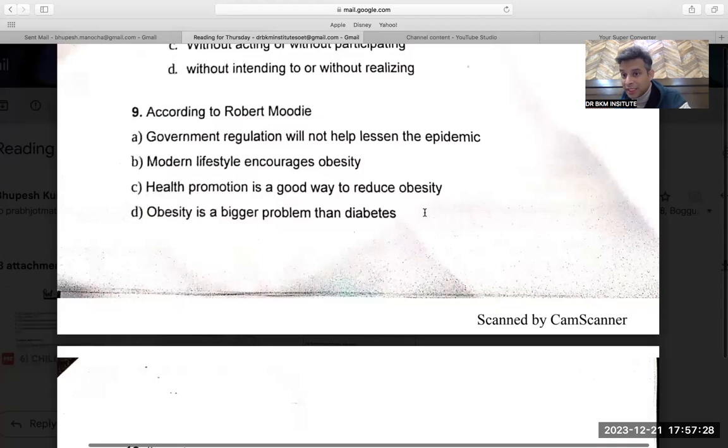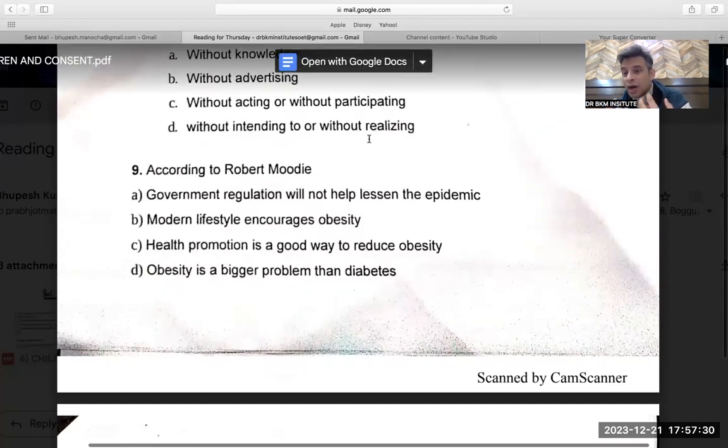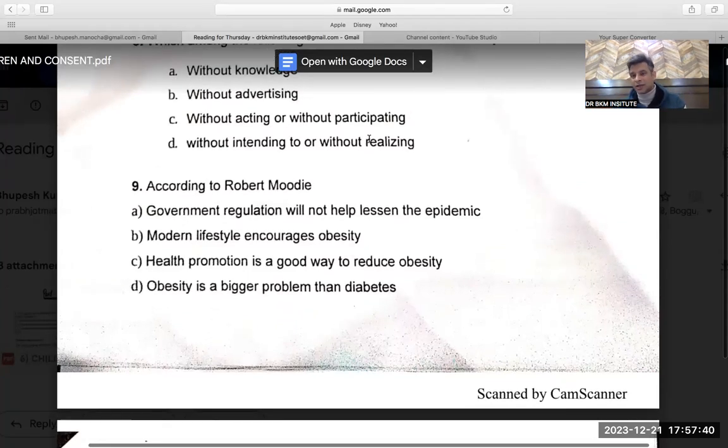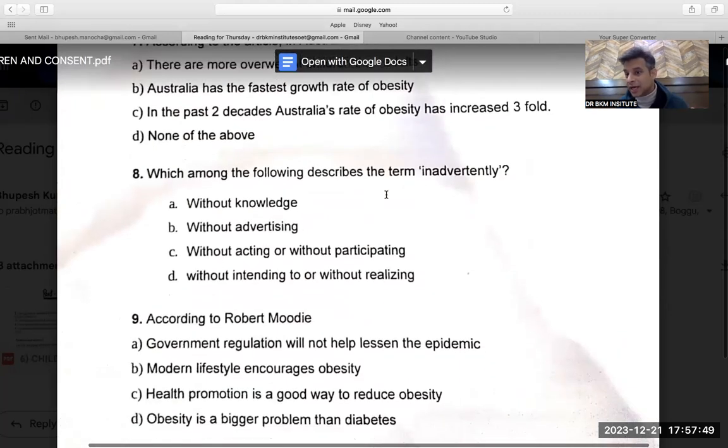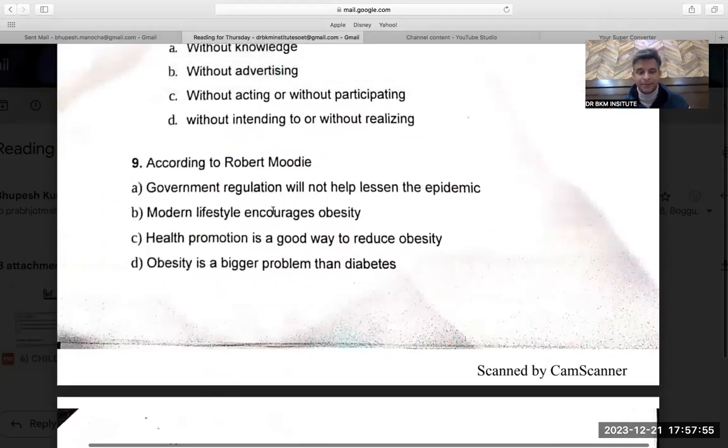In the exam, it would be easy. If it comes that difficult, you can't help it, so you just have to keep moving. Even if you think 1,000 times, you cannot be sure. This is the main way of saving time. So without knowledge means unknowingly, or without intending or without realizing can also be the answer. But I'm doing D for now. I know both my answers can be wrong, but I can't stop moving. Even if one becomes right, I'm happy. C and D, final answers. Let's see what will happen.